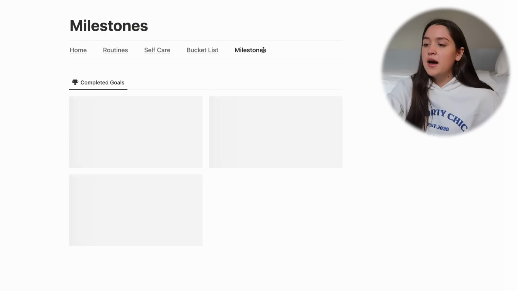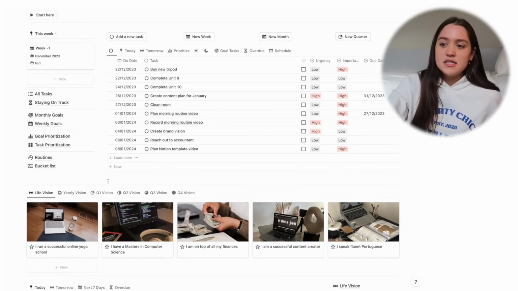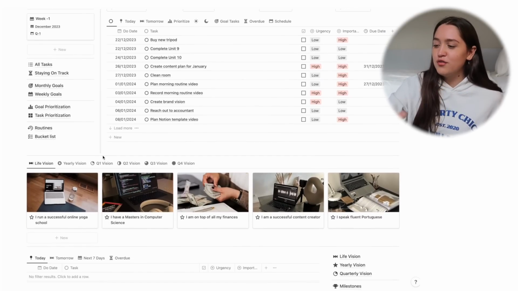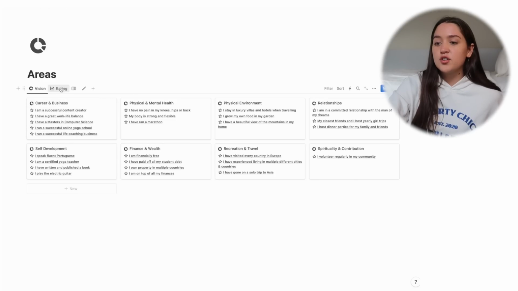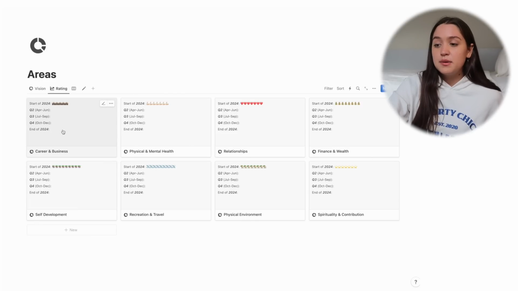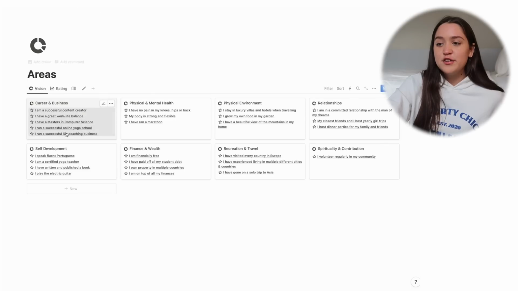And the last page we have is milestones. So this is basically a page just to see your completed goals. You can go look back and see what you've accomplished so far, and you can take a moment to be proud of yourself. So, oh, and then also we have areas. So this is the different areas of your life. You can rate them in the beginning of every quarter, and it keeps your life and goals more rounded. And you can also see your life vision for all the different areas of your life.